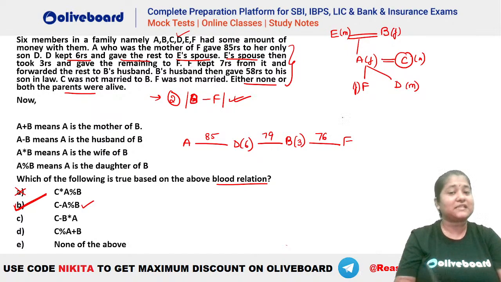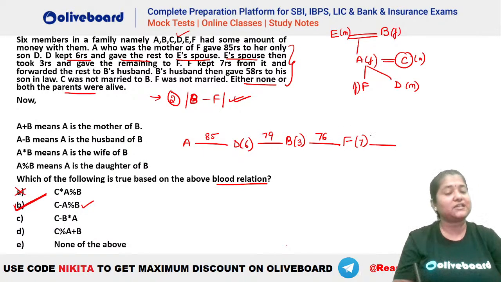Now F kept 7 rupees out of this. So this F is keeping 7 rupees. That means 76 minus 7. How much did this pass? You can see 76 minus 7, that is equal to 69. So F is passing 69 rupees here. Okay. So F kept 7 rupees from it and forwarded the rest to B's husband. Who is B's husband here? That is your E. So E is receiving 69 rupees here.